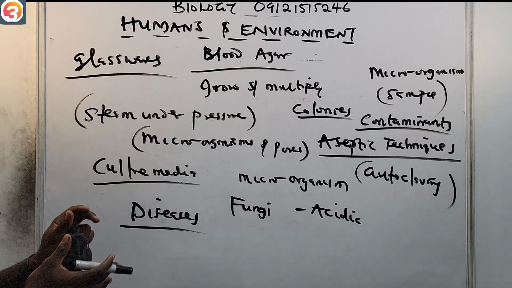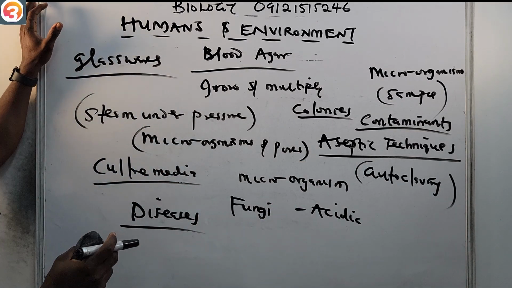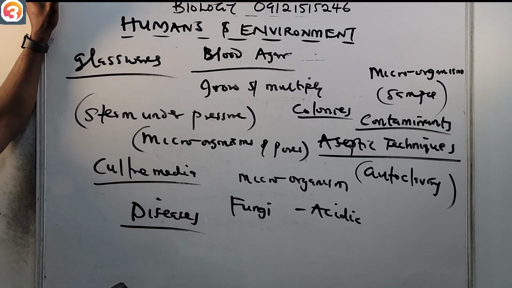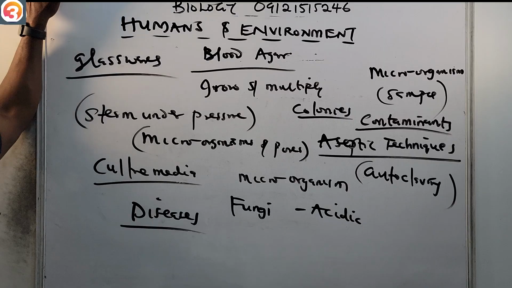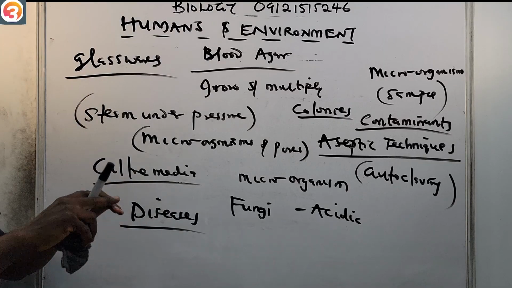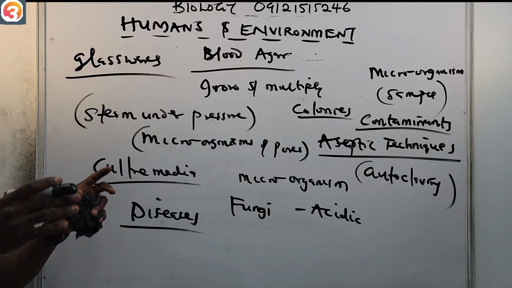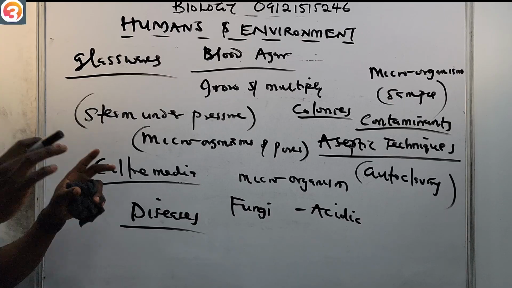So that is what we do whenever we want to prepare culture media. We first of all autoclave. We use steam under pressure to sterilize the equipment, so that it can kill other microorganisms and spores that may contaminate our culture medium.